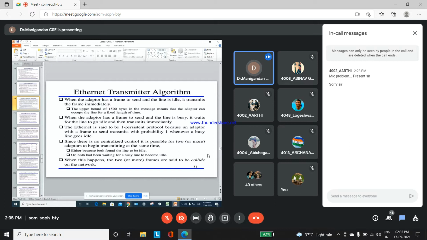Transmission is done from sender to receiver. If the line is in the idle state, the data transmission will be performed. If it is in the busy state, the frame will not be transmitted; it will wait for the idle state. For example, if A, B, C are n number of clients that want to transmit a frame, A will sense the line. If it is busy, A will wait, and only after it is idle can A transmit the data. Based upon that, collision cannot occur in the particular network.